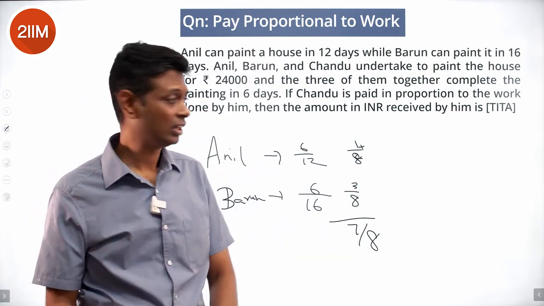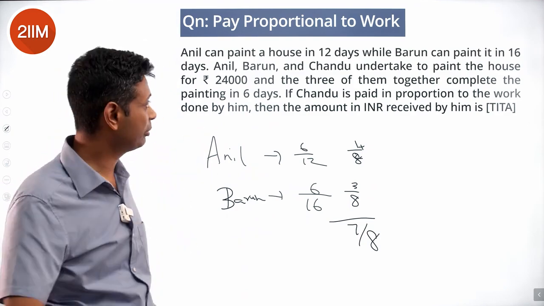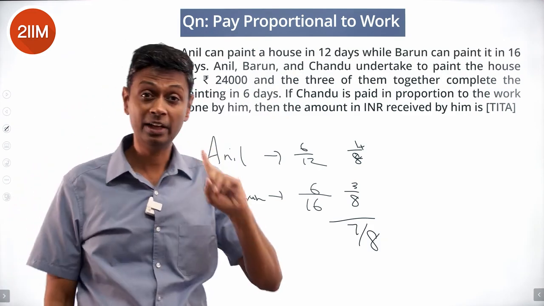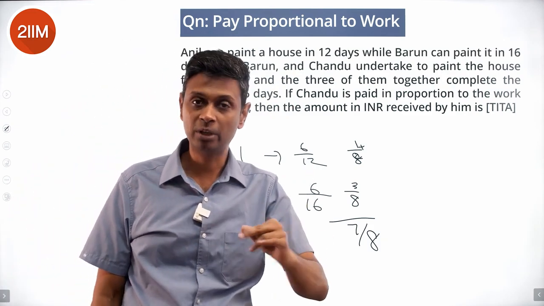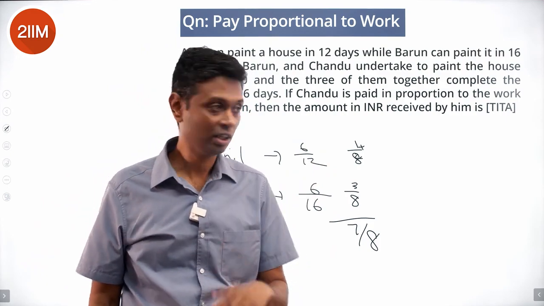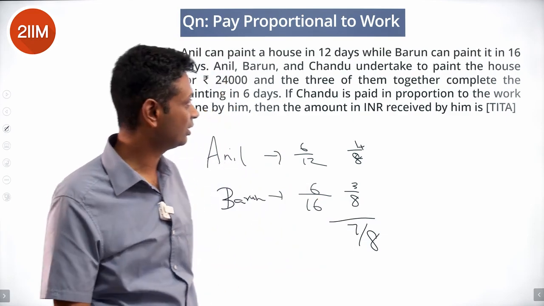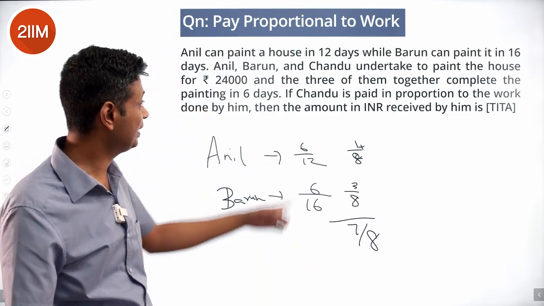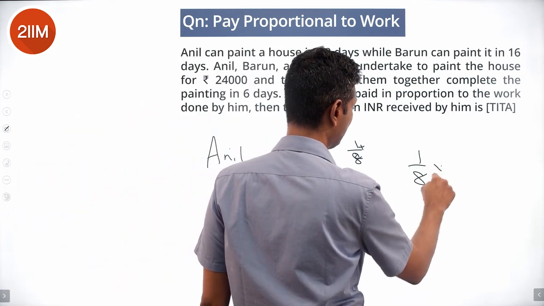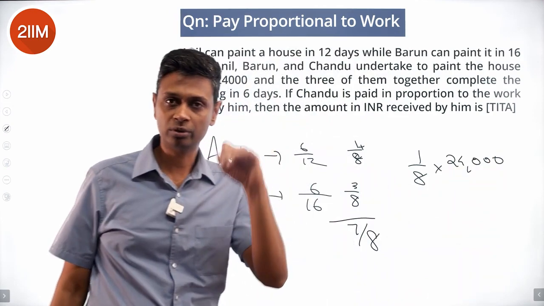7/8 of the task Anil and Barun complete. 1/8 is done by Chandru. Anil can do 1/12 of the task in a day, so in 6 days, 6 by 12. Barun can complete in 16 days, so 6 by 16. Between the two of them, they finish 7/8 of the task in those 6 days. That means the remaining 1/8 is done by Chandru. So he should get paid 1/8 of 24,000. 1/8 of 24,000 is 3,000.